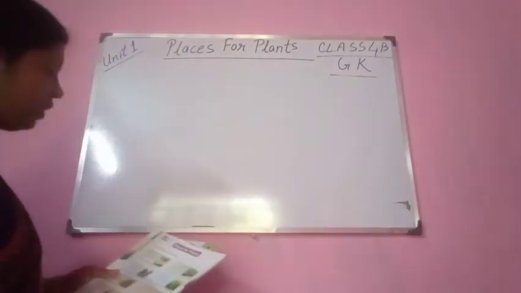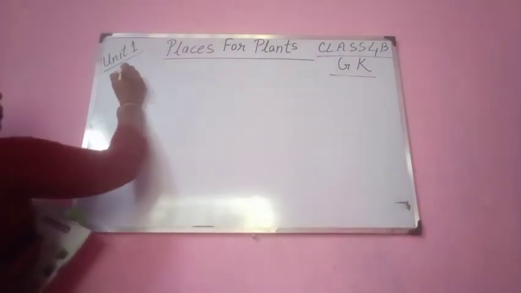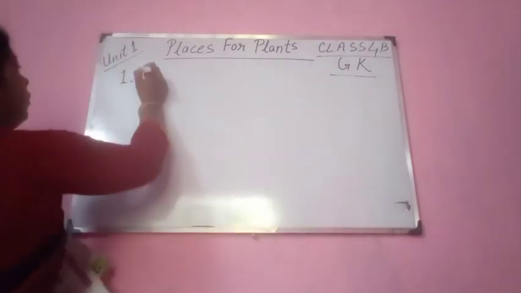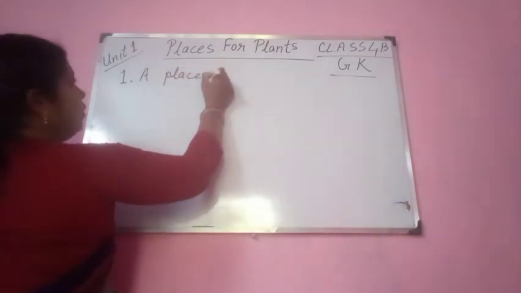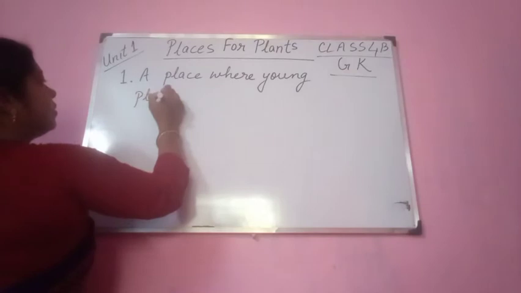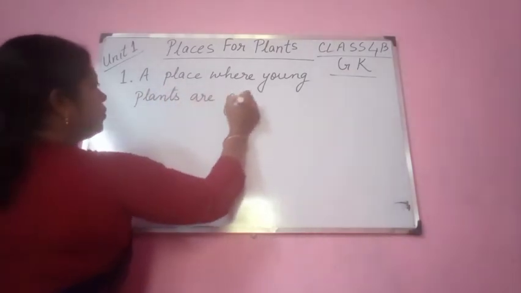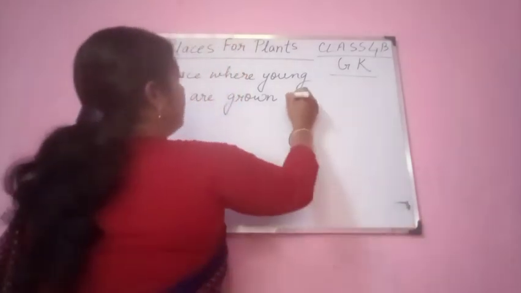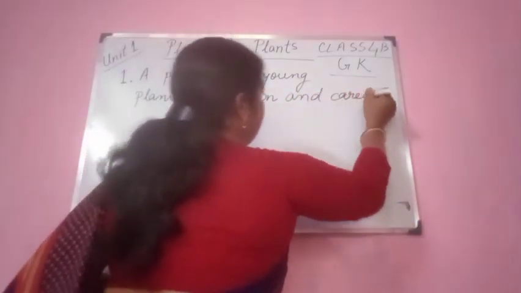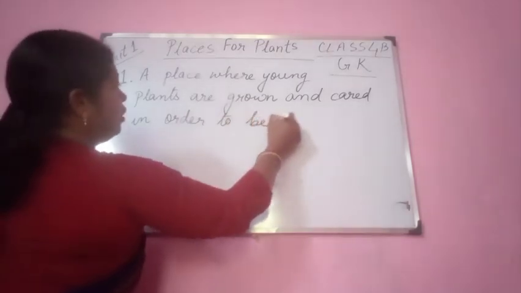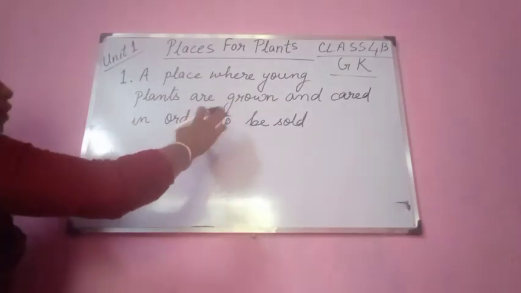A place where young plants are grown and cared for in order to be sold. You see, number 1: a place where young plants are grown and cared for in order to be sold.